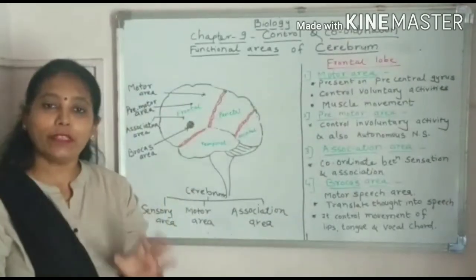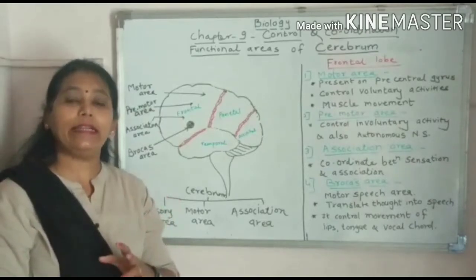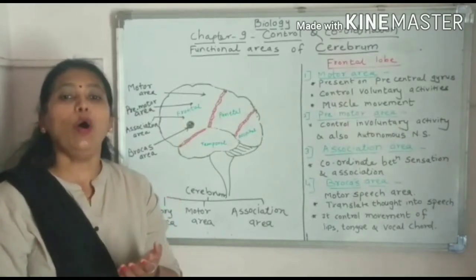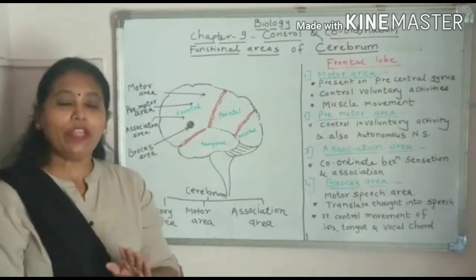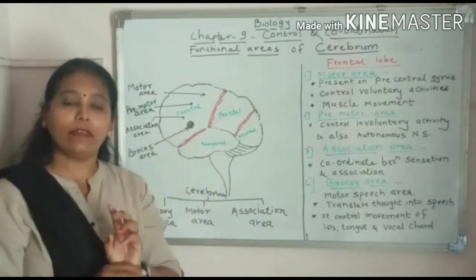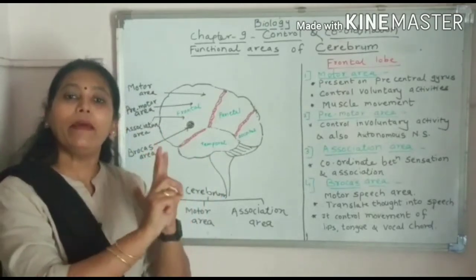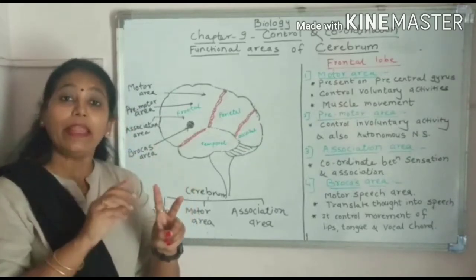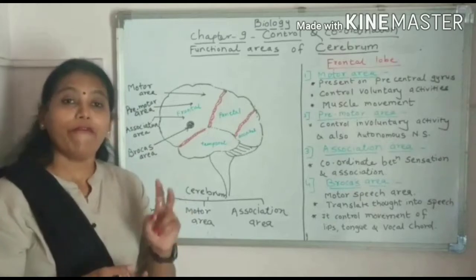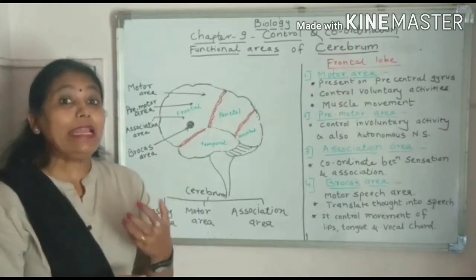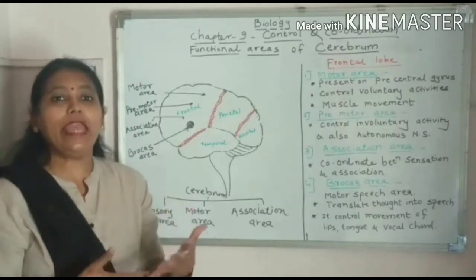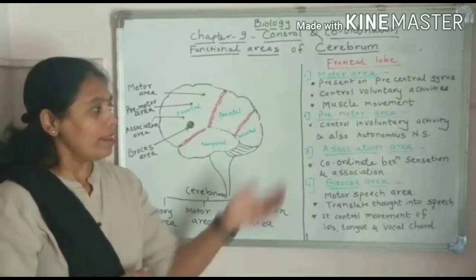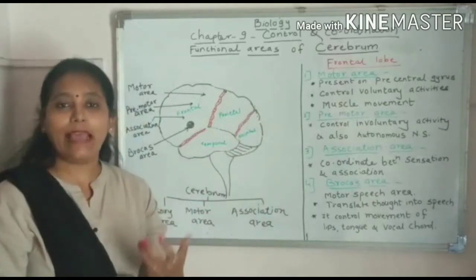It also controls the autonomous nervous system. Now, autonomous nervous system, we have already studied. It is the type of nervous system which consists of two parts: sympathetic nervous system and parasympathetic nervous system. Sympathetic nervous system becomes active when we are in anger, or when we are very happy. At that time, the sympathetic nervous system gets activated.